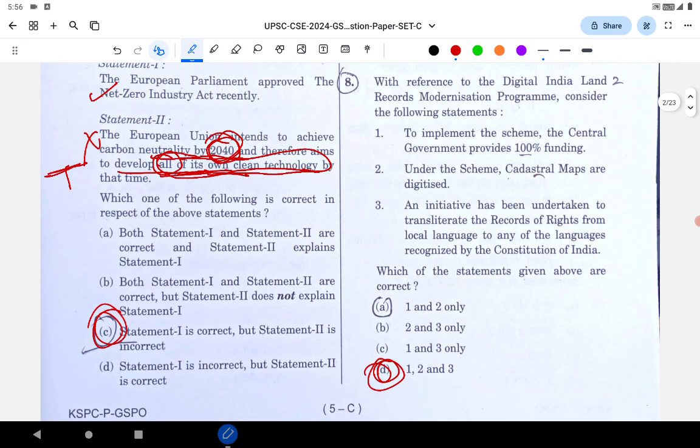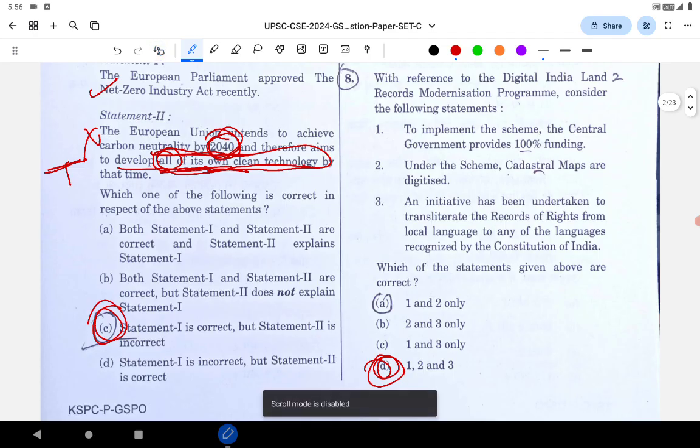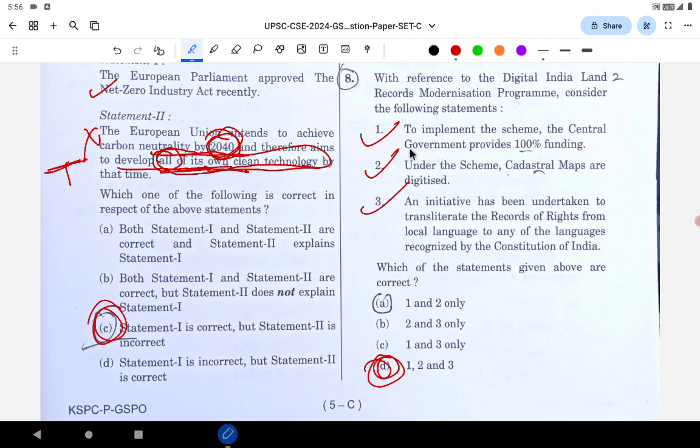Let's go to question number 8. The question is regarding the digital land records modernization program. The answer is all three are correct. You can solve this question only if you know it 100%. So there's nothing to discuss. You can solve this question only if you know the facts. It is difficult to guess, though there are facts like 100% funding, etc. All three are correct. Let's go to question number 9.